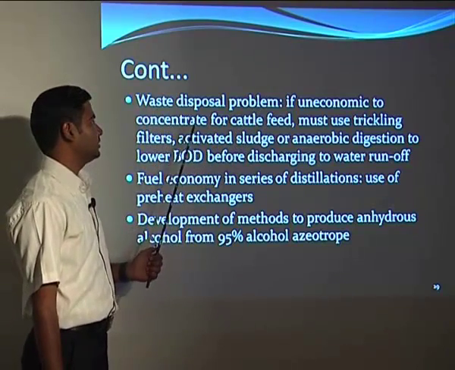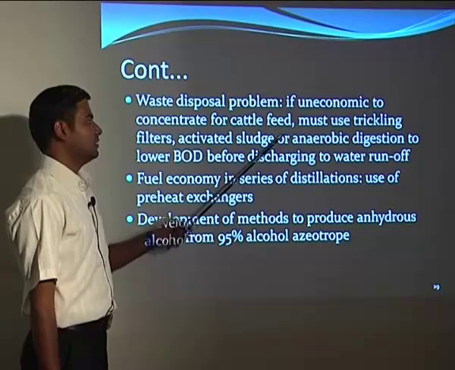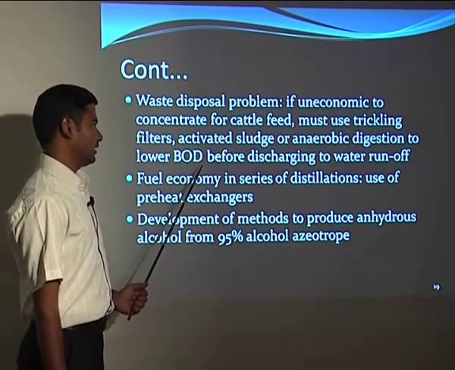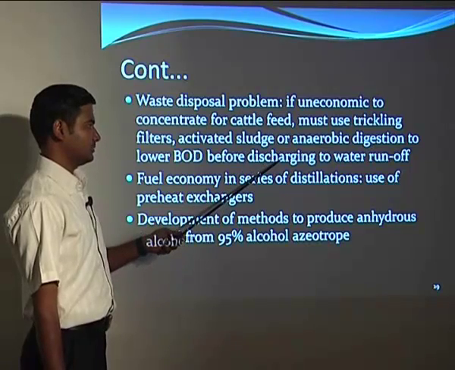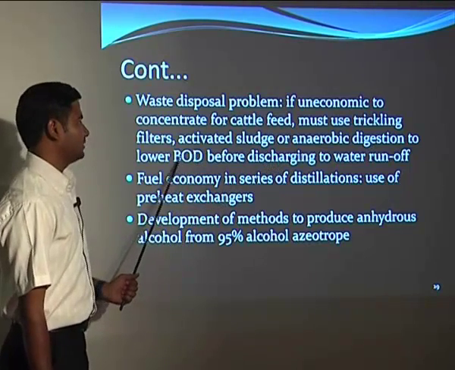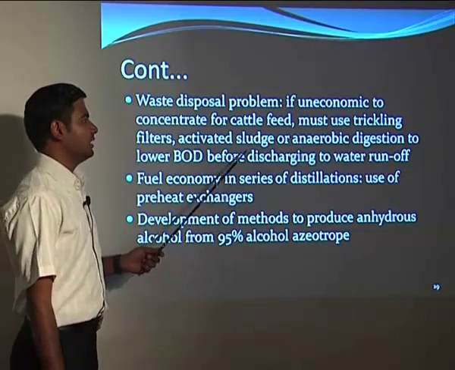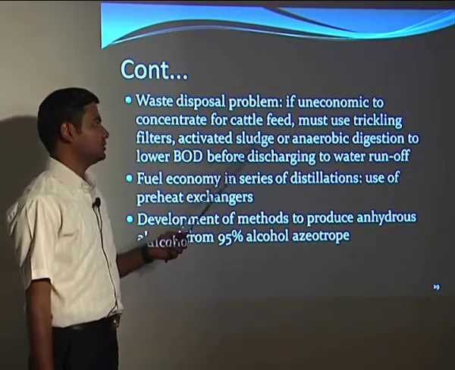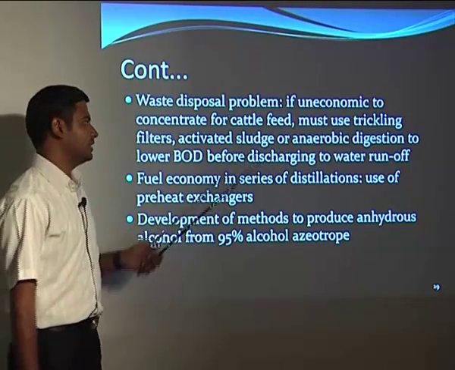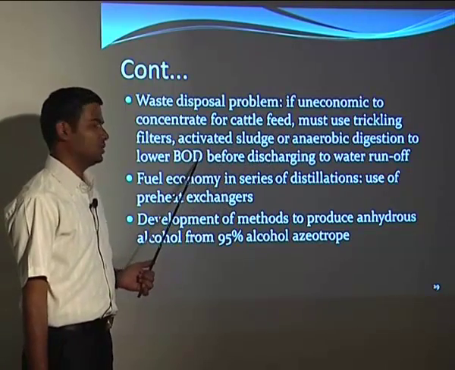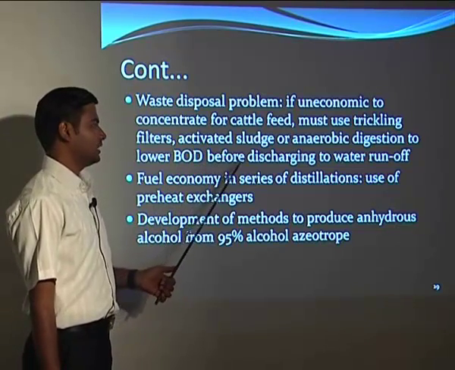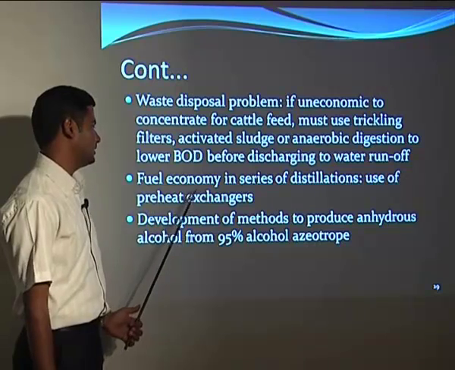If it is uneconomic to concentrate for cattle feed, we must use trickling filters or activities such as anaerobic digestion to lower the BOD before discharging to water. So the biological oxygen demand should be low, otherwise it will pollute the natural source. If the waste is not useful, then we have to go for digestion to lower the BOD, and when BOD comes to the desired level, then we can dispose of it in natural water.